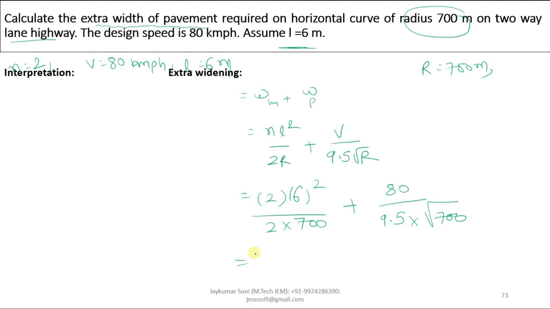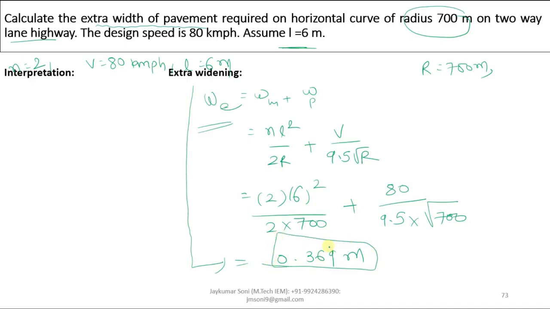If you calculate this value in the calculator, you will get 0.369 meters as the extra widening required. Here, any kind of IRC recommendations and comparison is not asked, so you just have to calculate the value and your example will be completed. So this is how you can calculate the value of extra width of pavement.